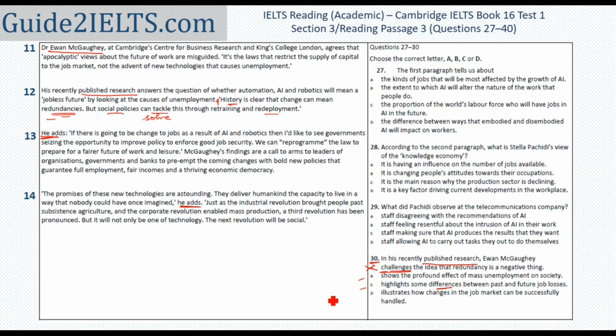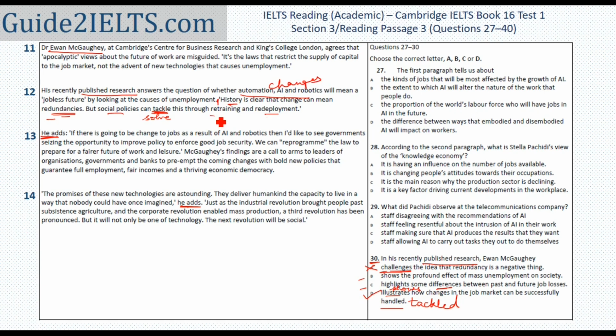Illustrates how changes in job market can be successfully handled. Illustrate means to show something. Has he shown how changes in the job market can be handled? He has actually done that. Handled means tackled. And how can changes in job market be tackled? These are the changes and they can be tackled or they can be handled through retraining and redeployment. This could be the answer.